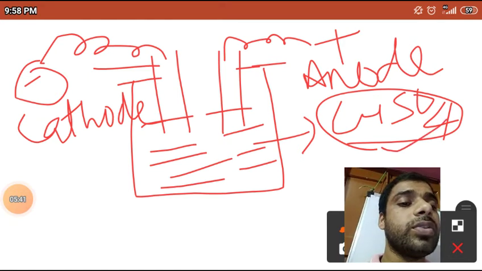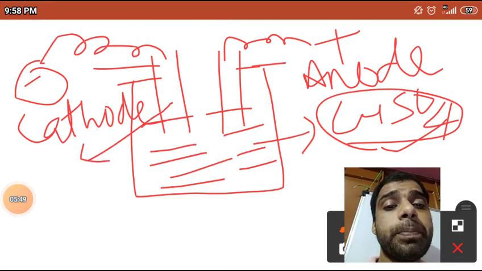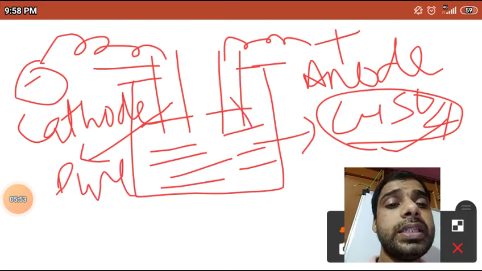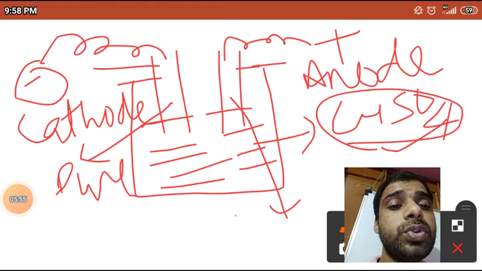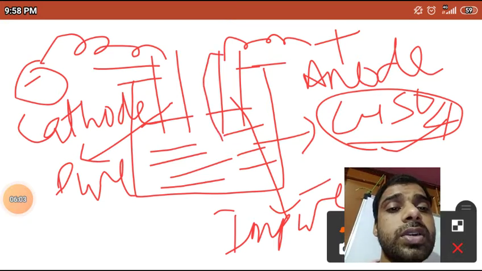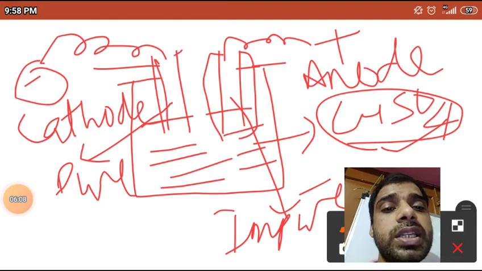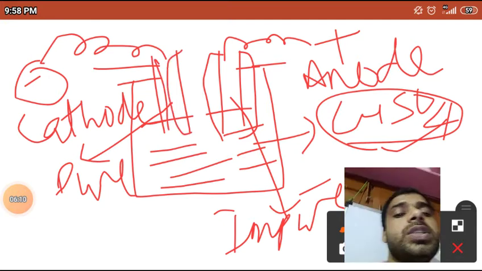This cathode is pure, and this anode is impure. The impure one is the thick rod, and the pure cathode is a very thin strip.